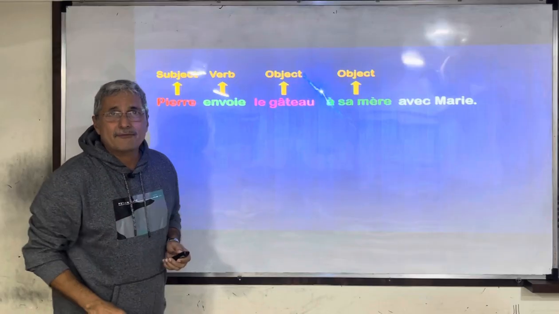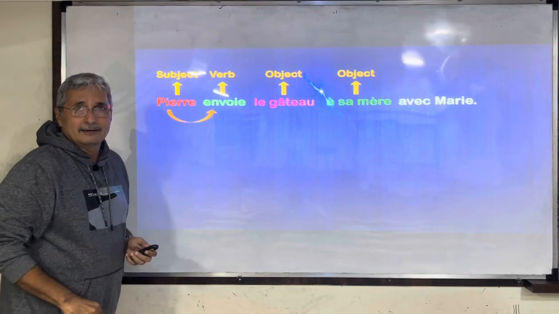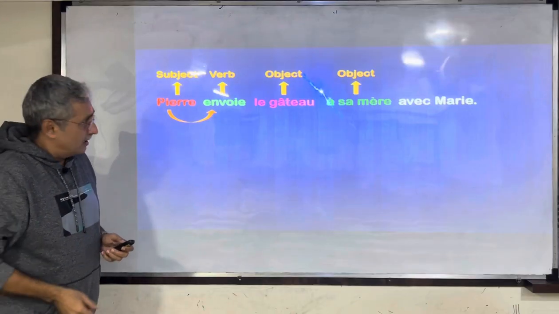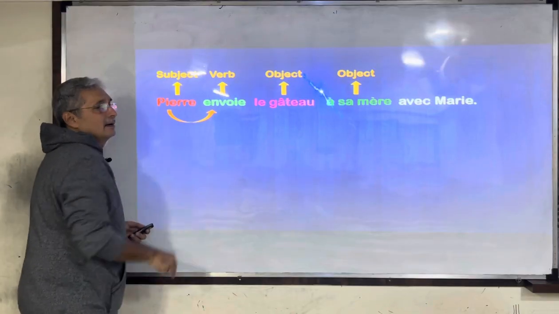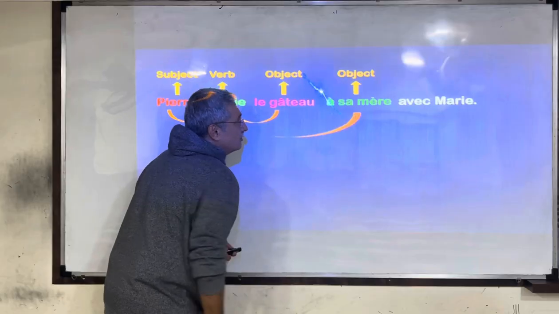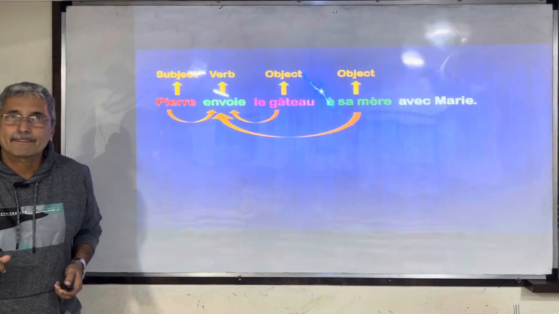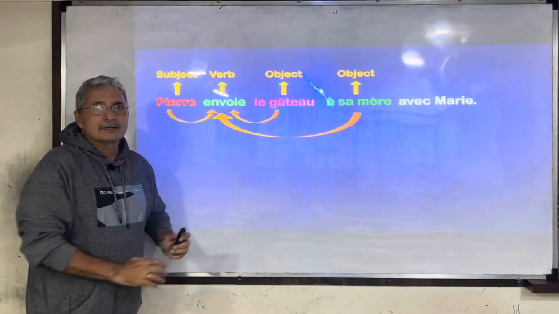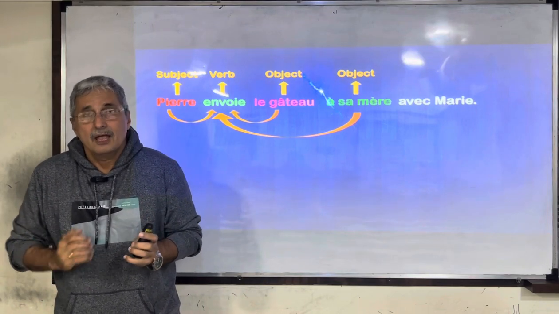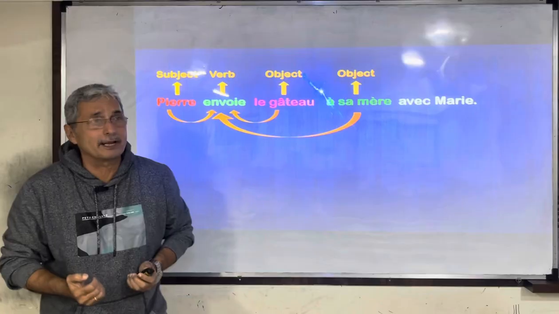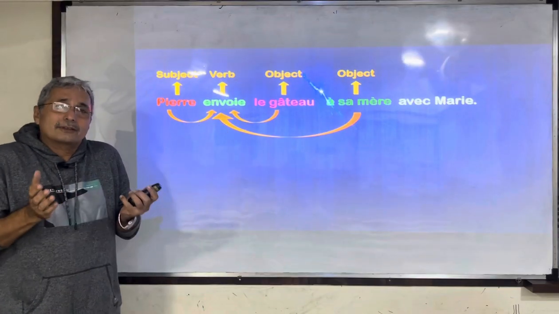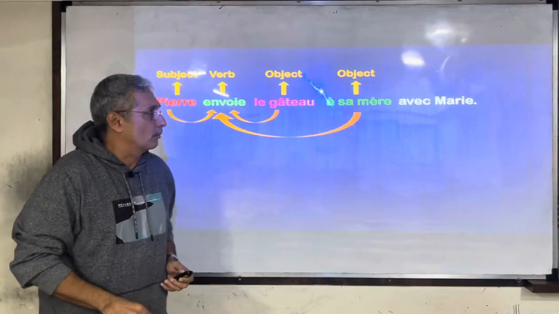You can clearly see, my friends, the verb envoie is definitely linked with the subject. You are asking, who sends? Pierre. Sends what? The cake. Sends to whom? To his mother. All the three nouns highlighted here are conjunctive. They will be replaced by conjunctive pronouns, that is, pronouns that are linked or connected to the verb.